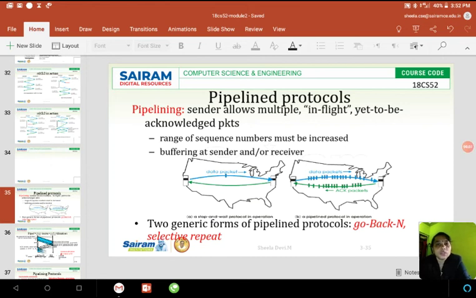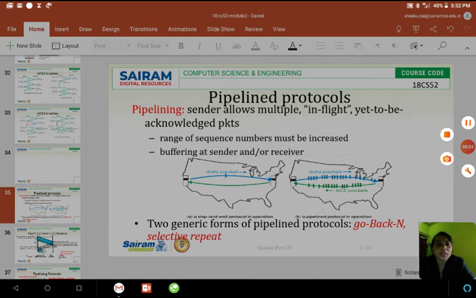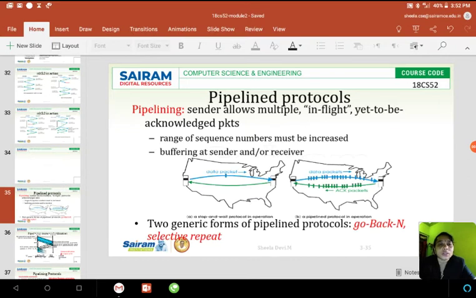In this video we are going to see pipelined protocols. What is pipelining? The sender allows multiple packets through the communication medium that are yet to be acknowledged. That is pipelining. In the previous cases we have seen that one packet will be sent, and for that the acknowledgement should be received, then only the next packet will be sent. That is not pipelining, that is sequential protocols.